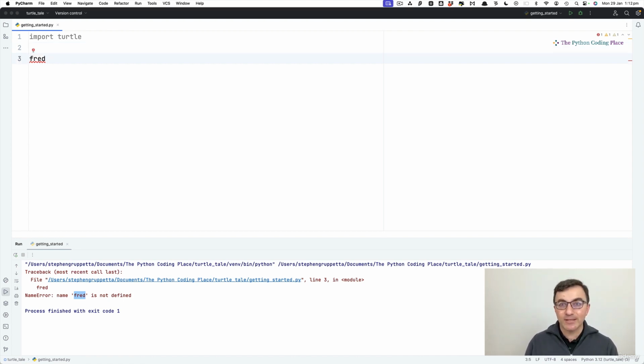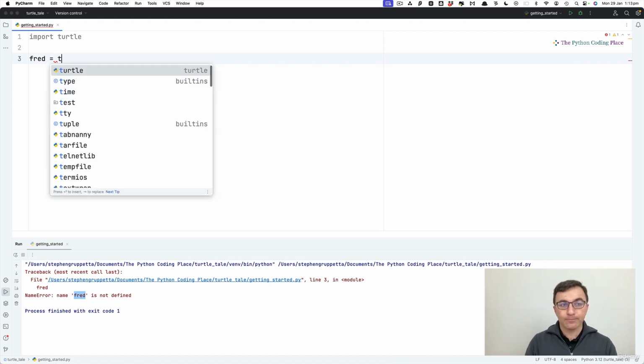So Fred doesn't exist, but let's start learning some of the Python grammar. The equals is a way of telling Python, it's okay, I'm going to tell you what this name means. I'm going to give a meaning to this name. And in this case, I want Fred to be... Now remember the book we just brought from the library? That's called Turtle.